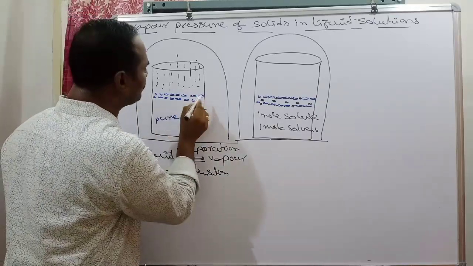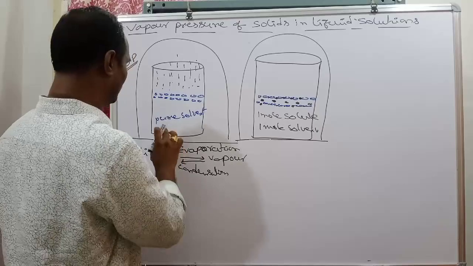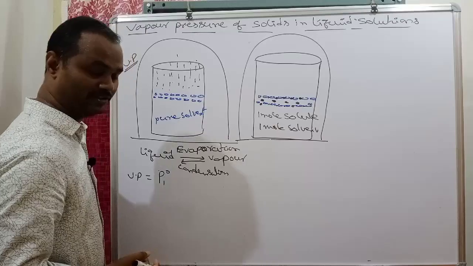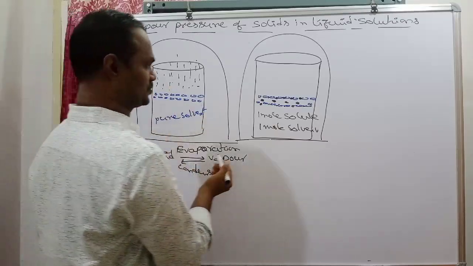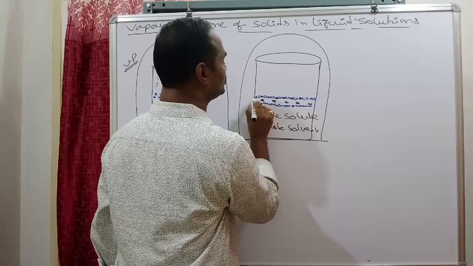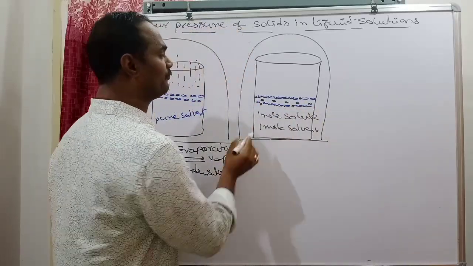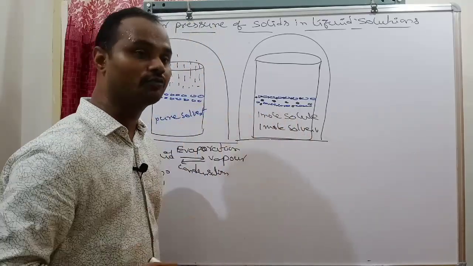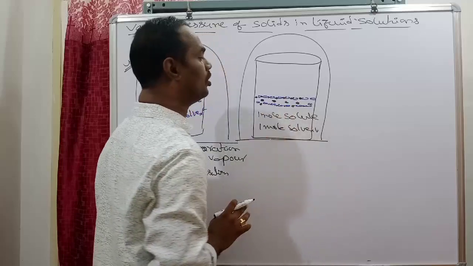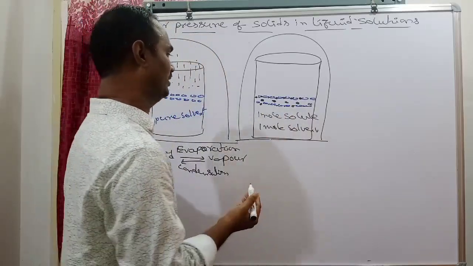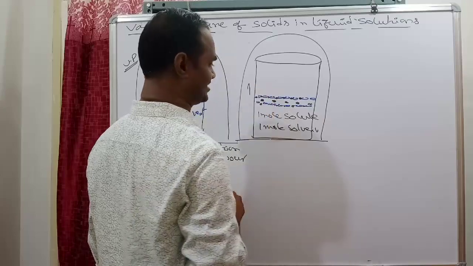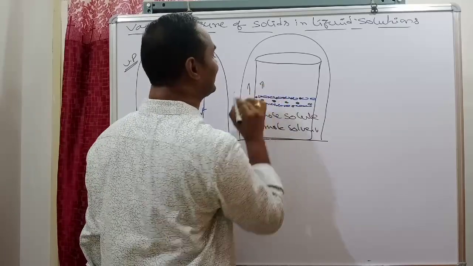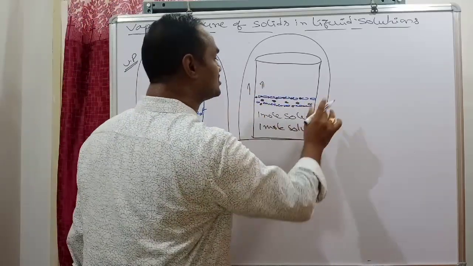In case 1, all surface molecules are solvent molecules, and all try to escape into the surrounding atmosphere. But in the solution, some fraction of the surface area is occupied by solute molecules, which cannot vaporize. The remaining solvent molecules alone try to undergo vaporization. So as compared to case 1, in case 2 vaporization is less, because the surface has fewer solvent molecules.